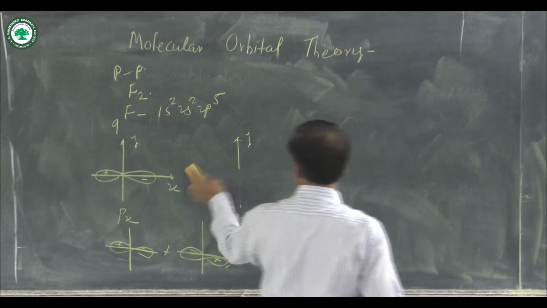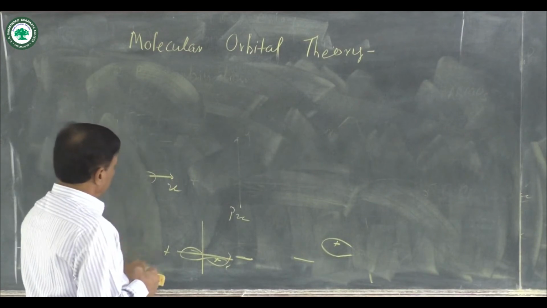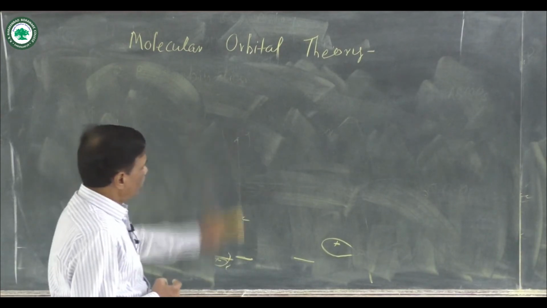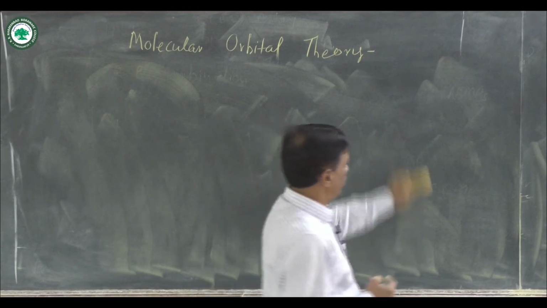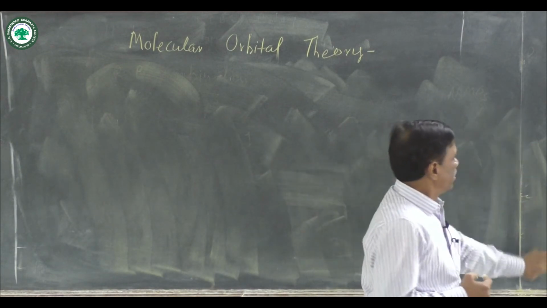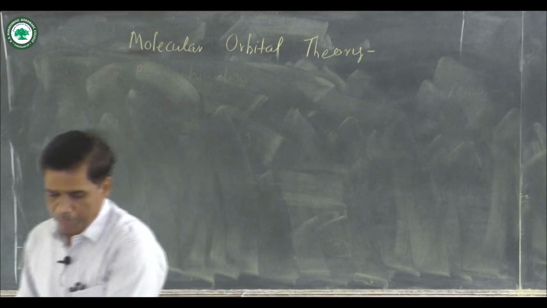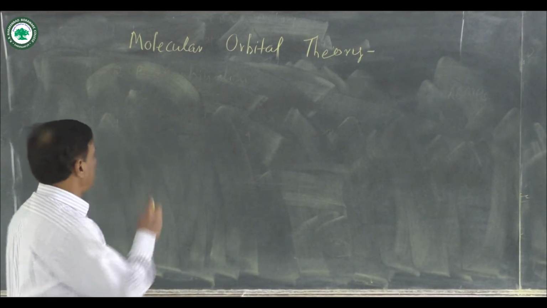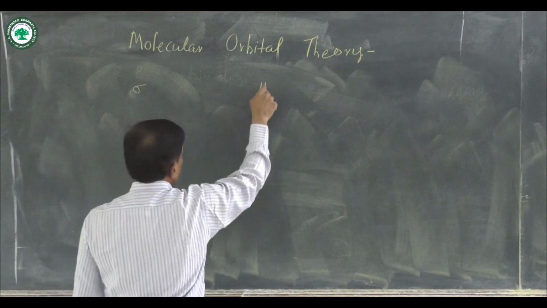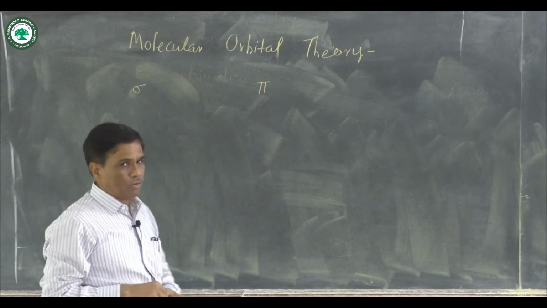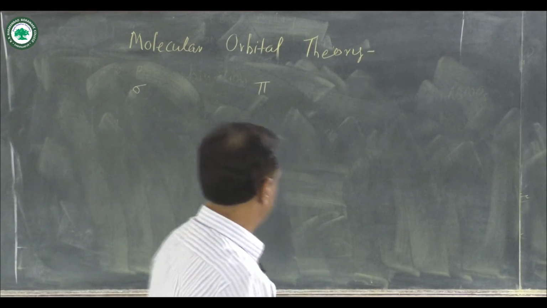Next type of combination is the formation of sigma and pi bonds, and again there is a formation of pi and pi star combinations. You know that when a sigma bond forms, that overlapping is along the axis. When a pi bond forms, then the overlap is lateral or perpendicular to the axis.